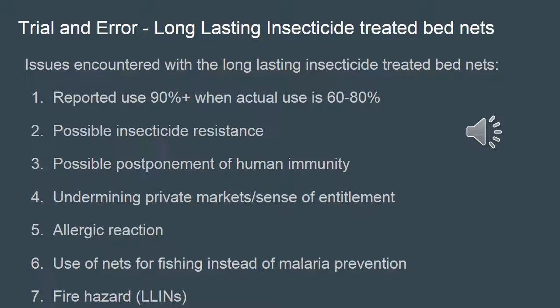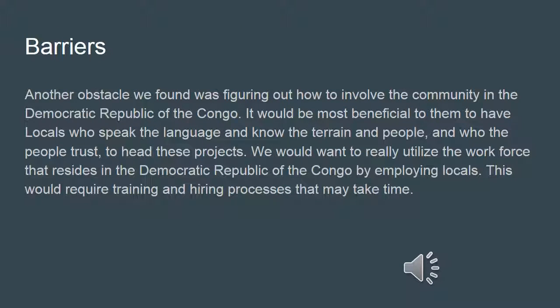Issues encountered with the long-lasting insecticide-treated bed nets: 1. Reported use is 90% plus, when actual use is 60 to 80%. 2. Possible insecticide resistance. 3. Possible postponement of human immunity. 4. Undermining private markets and a sense of entitlement. 5. Allergic reaction. 6. Use of nets for fishing instead of malaria prevention. And 7. Fire hazards.